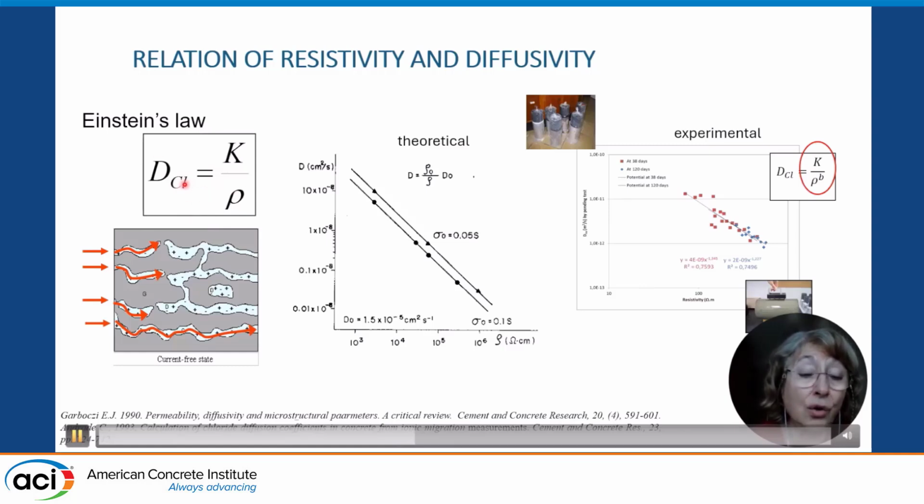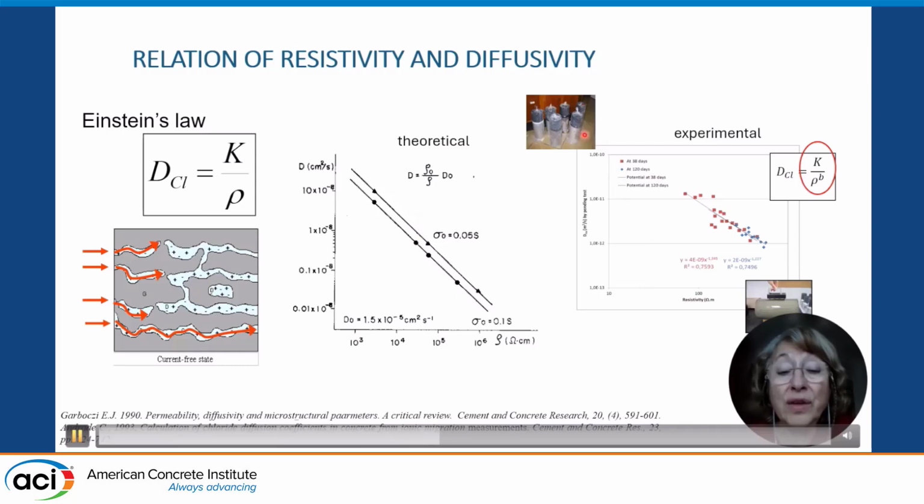For Einstein's law, for resistivity, there is this inverse relation between both parameters, that if they are plotted in a log axis, depending on the values, they will result in parallel lines depending on the K factor, that is a factor that depends on the chloride concentration. In that case, depending on the chloride concentration, this line that has -1 as a slope can be changed.